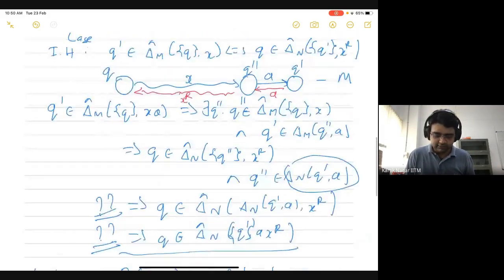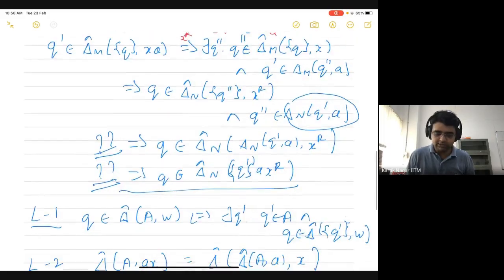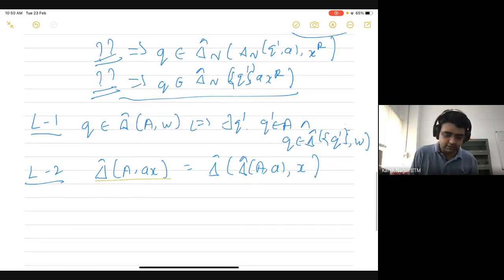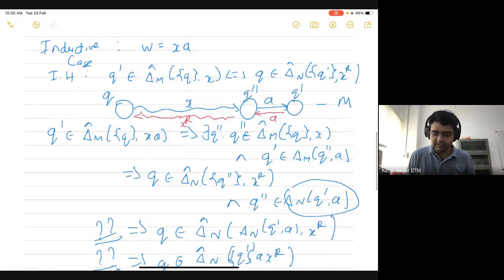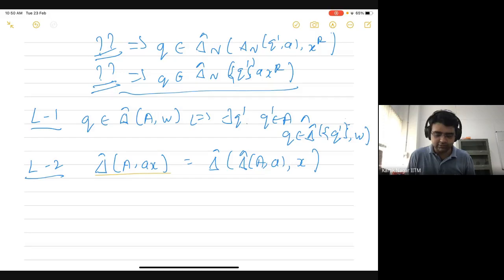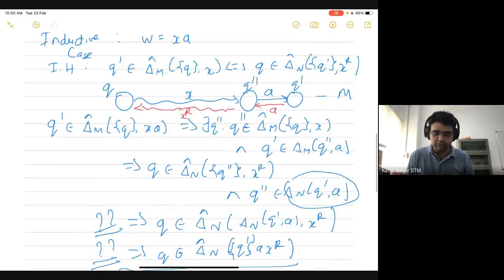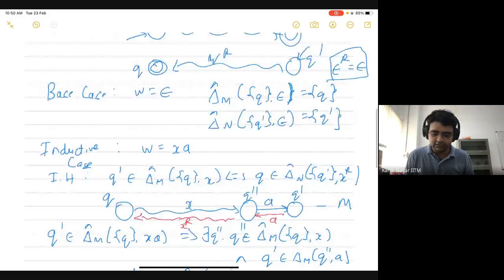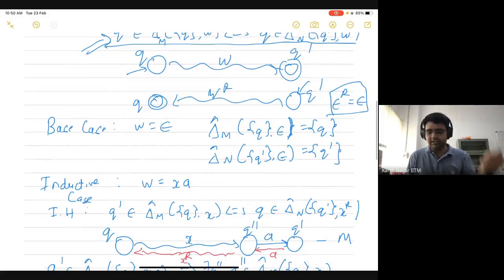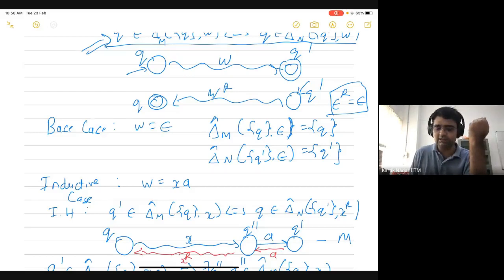In fact, here we have just proved one direction, but you can also prove the other direction in a similar way. In order to prove these two lemmas, you again need to do an induction on the length of W. In the lecture slides, I will actually include the proofs of these two lemmas as well. And with these two lemmas, that would complete the proof by induction, and that would finally show that the language of this reverse automaton is actually the reverse of the language of the original automaton.